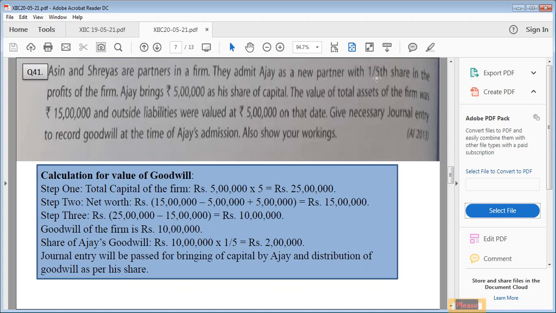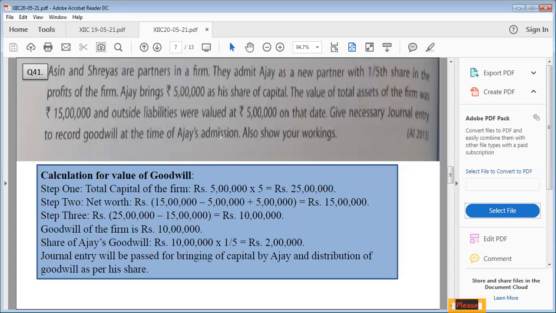5 lakh multiplied by 5, that is 25 lakh, will be the total capital of the firm. Now net worth, we have to find out, as the capitals of Asin and Shreya are missing. But assets and liabilities are given to us. So assets minus liabilities will be the sum of the capitals of Asin and Shreya, plus the capital of the new partner. So 15 lakh is total net worth. Step number 1, step number 2, you subtract, you'll get 10 lakh goodwill of the firm. Multiplied by 1 upon 5 is 2 lakh, which is the share of premium for goodwill of Ajay. Okay, according to his share.